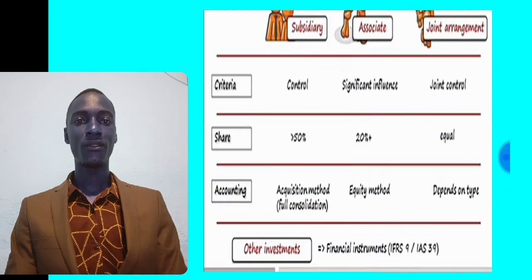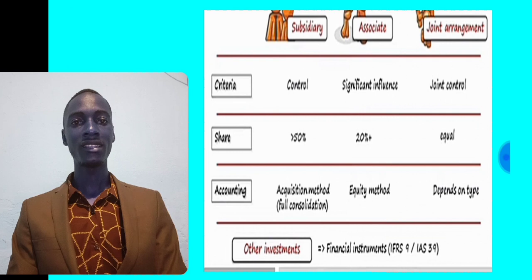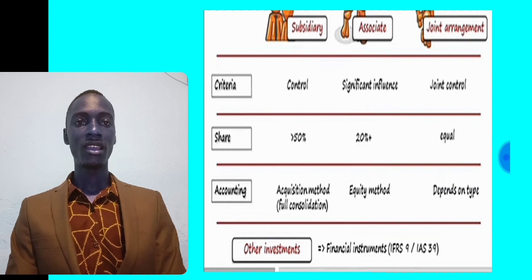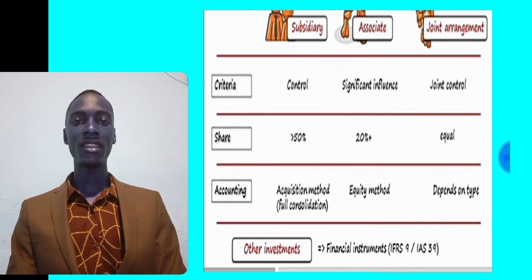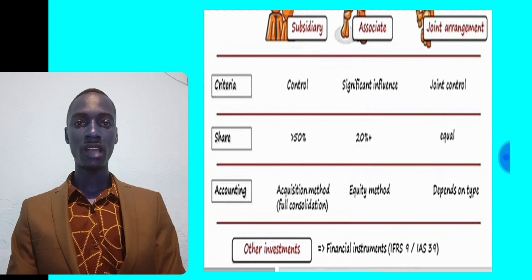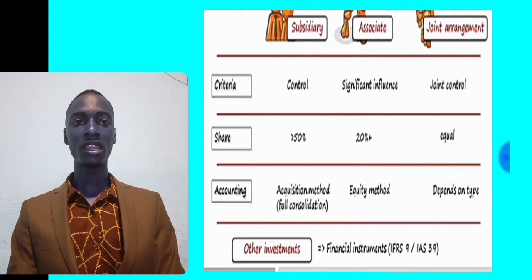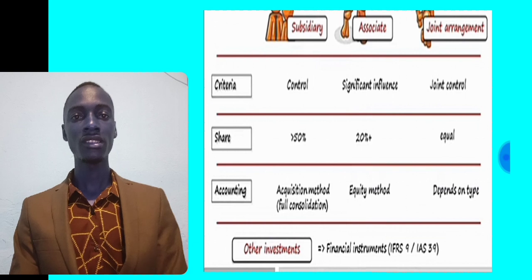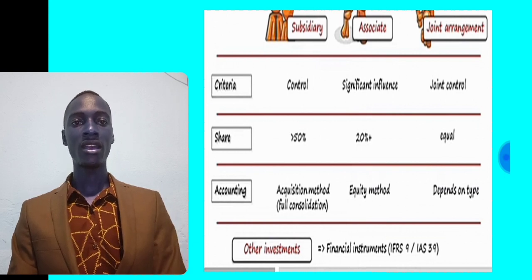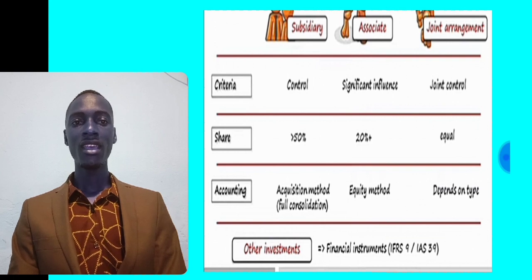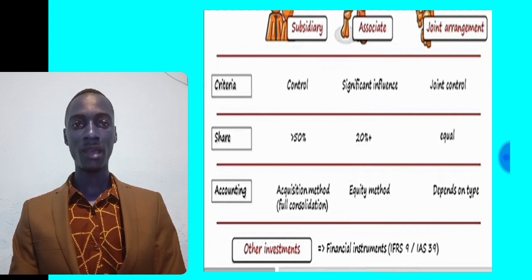This is a summary of the different types of investments that an investor can make. An investor can buy shares in a subsidiary company, in an associate company, as well as a joint arrangement. When it comes to a subsidiary, the criteria is control. When it comes to an associate, the criteria is significant influence, and under joint arrangements, the criteria is joint control.